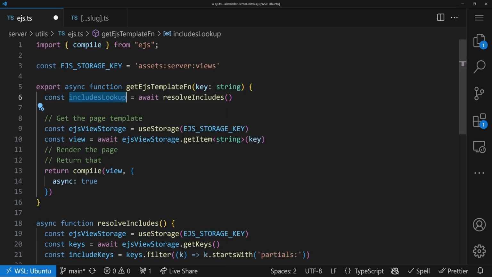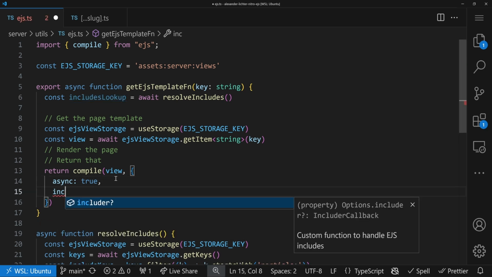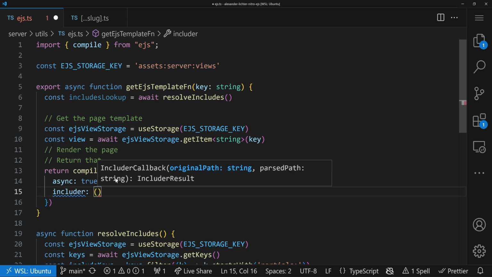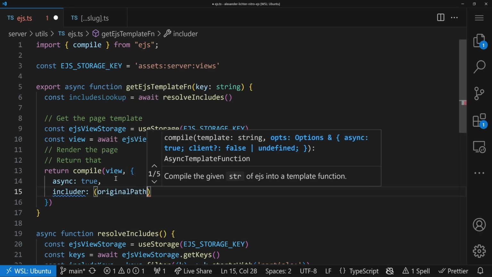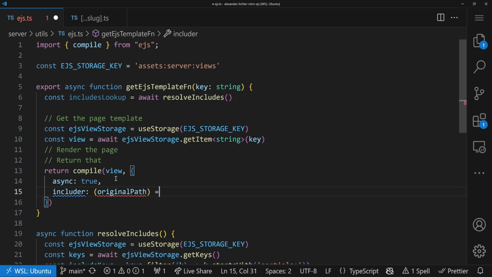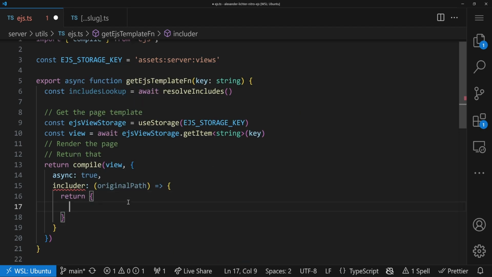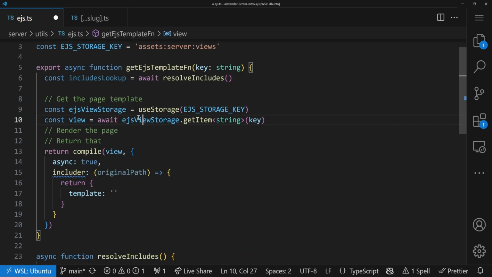And here, the custom includer comes into play. So we have that compile function down here, and it allows us to write an includer function to say, okay, how to get all the includes. We need the original path here as a string. That's the most important part. And now we have to do a few things, because the first thing is we want eventually to return a template, and here's some content, right? To include the template of the file.